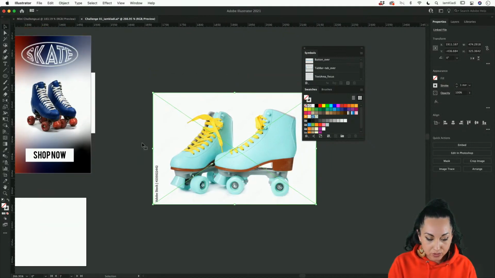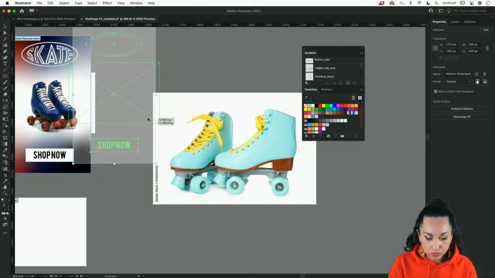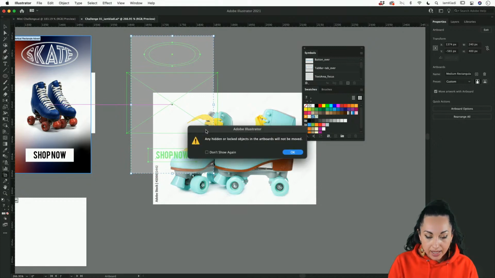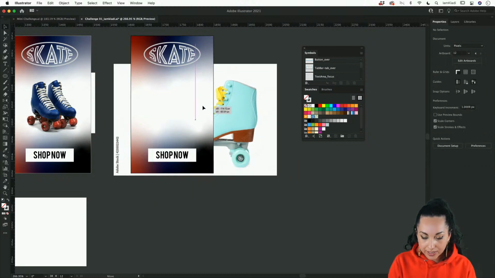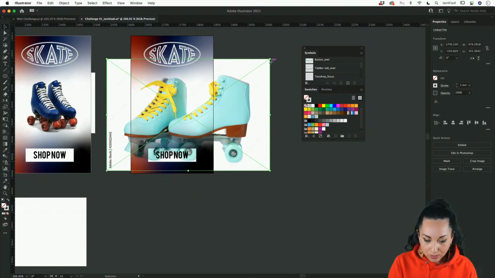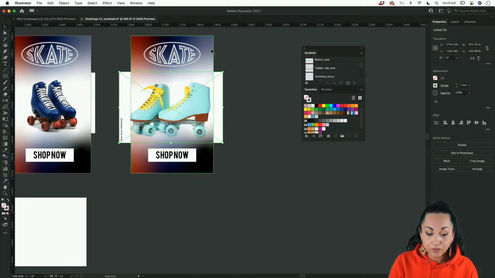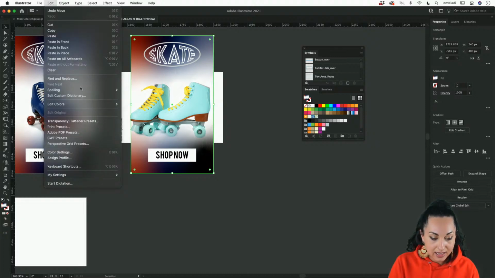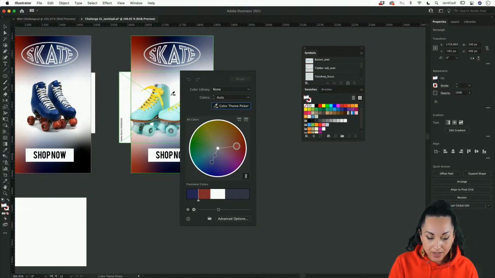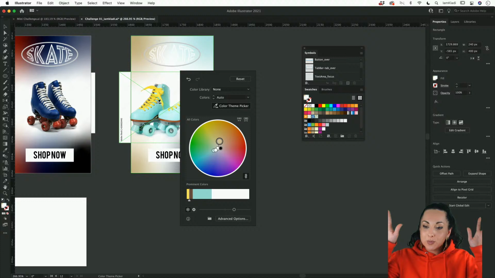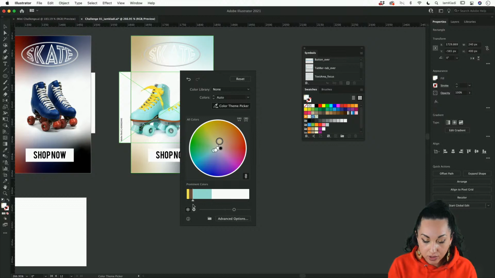So in this case, all I have to do is select the artboard tool and hold the Option key to duplicate our artboard. And here it is. I'm going to go ahead and click on OK. And then I'm going to delete this image, bring back the image of the skate that we already chose from our Adobe Stock. And all we've done before: select the gradient, Edit Colors, Recolor Artwork, and again, use the color theme picker to select the color, and boom, the gradient is exactly the same gradient, but is now recolored from the same colors of the photo.